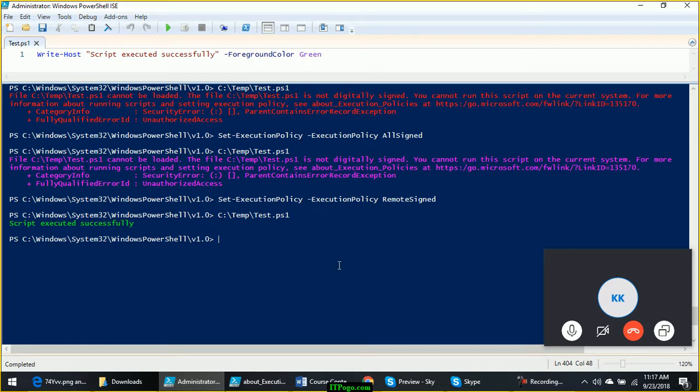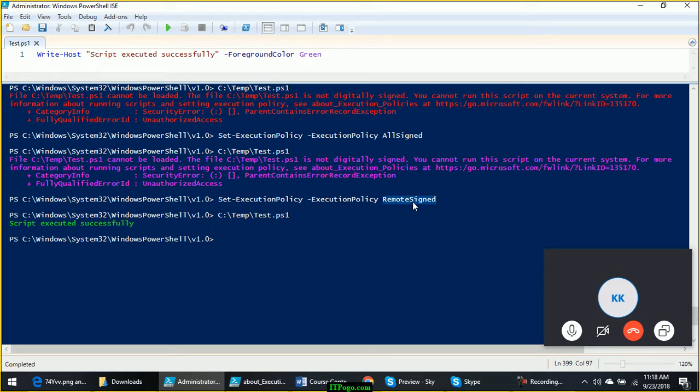And why are internet things blocked? Because there could be some malicious code in those script files. There could be some ransomware attack code. When you run that script, it might encrypt your file system. So to prevent any damage due to the scripts which are coming from internet, we will set the execution policy to remote signed. What does that mean?